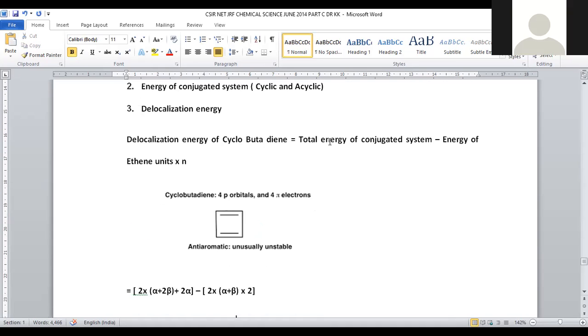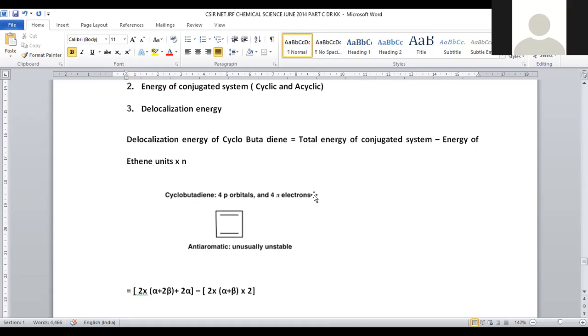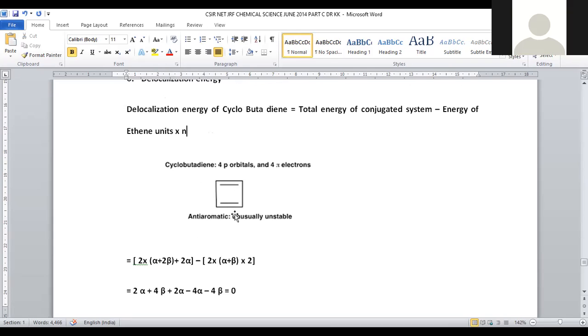Cyclobutadiene. So what we are taking: total energy of the molecule minus energy of the ethene units into N. Total energy of the molecule is given by 2 alpha plus 2 beta plus 2 alpha, minus energy of ethene units. How many ethene units are there? 2 ethene units. 2 into each ethene unit, which is associated with alpha plus beta, and the N value is nothing but the number of pi bonds present in the molecule. That will be 2 again.